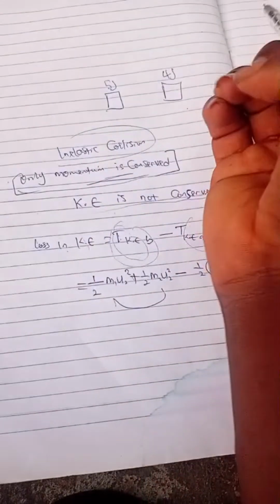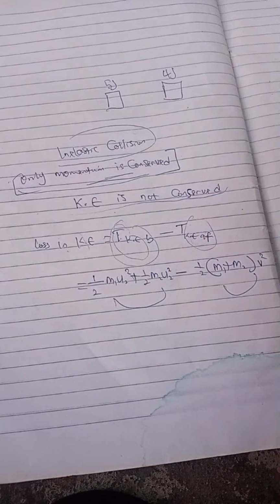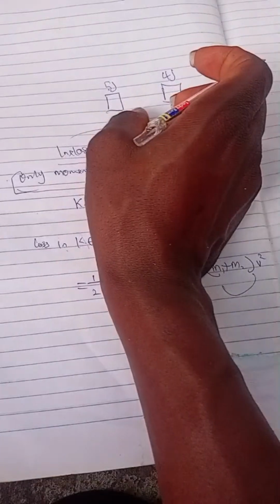In fact, when they jam, there's going to be a reduction in their velocity. So as a result, we are going to have a reduction in kinetic energy. Do we get that? At the moment they jam, their velocity is going to be reduced. So once velocity is reduced, kinetic energy will be reduced too, which means there is a loss in kinetic energy.